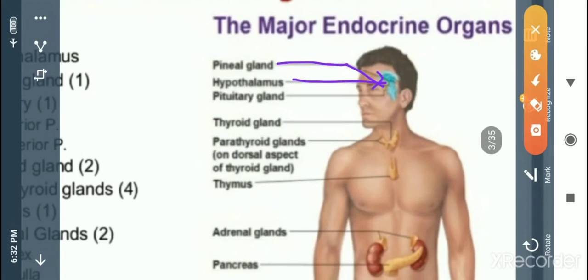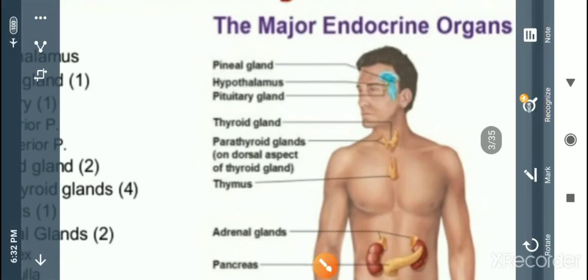The pituitary gland, as everybody knows, is the master gland of the body. These three glands, the pineal gland, the hypothalamus and the pituitary gland, are present at the anterior region of the body.